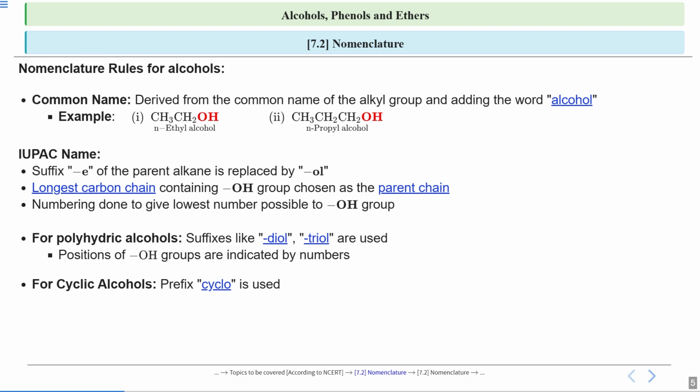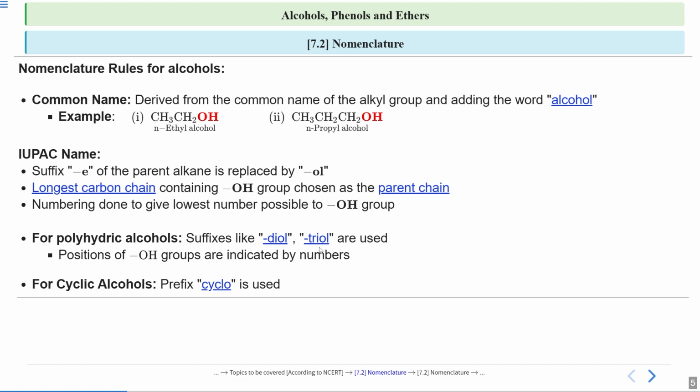Now next is for cyclic alcohols. As I told you, in alcohols we usually consider aliphatic hydrocarbons. So there can be cyclic alcohols also. But remember, there will be no aromatic ring. The ring will not be aromatic. So if there is any cyclic alcohol, then you use the prefix cyclo before writing the name of that compound.